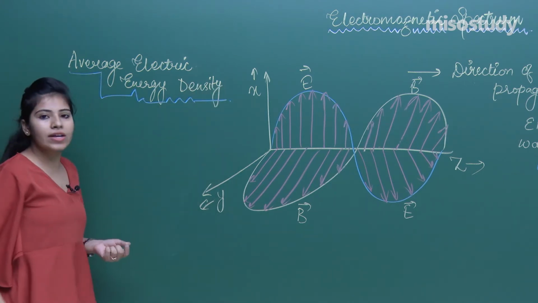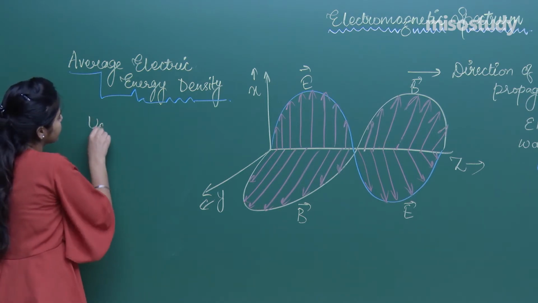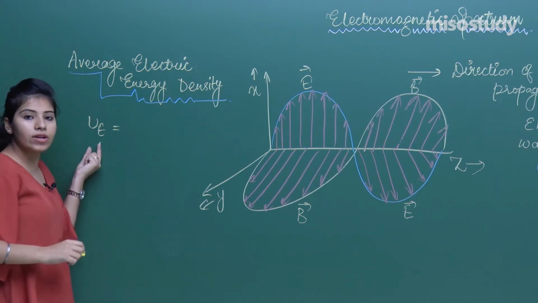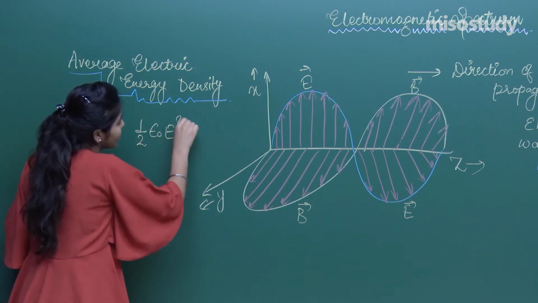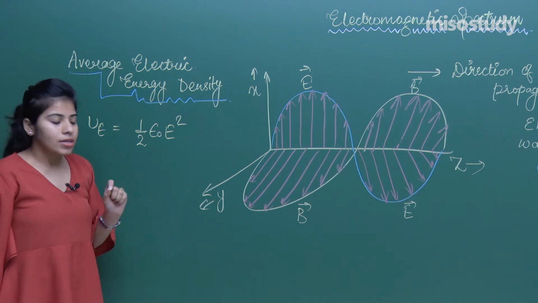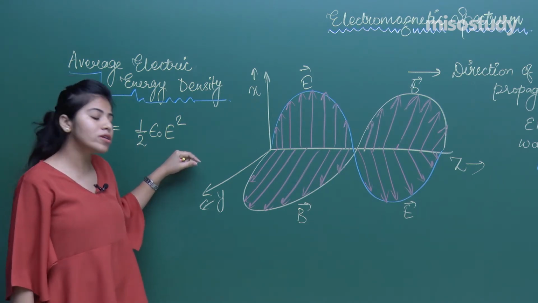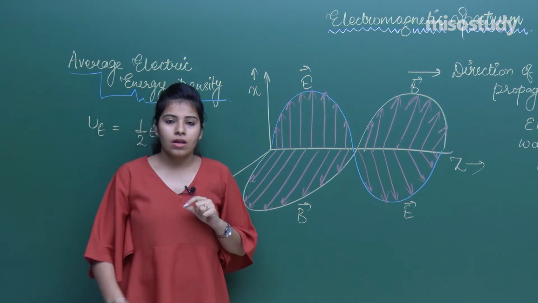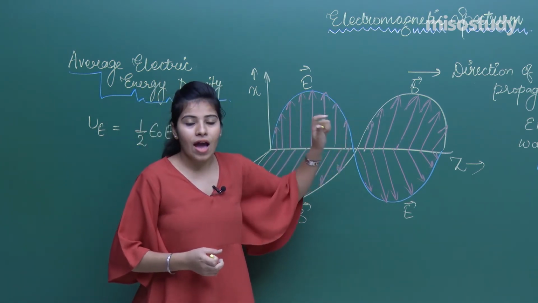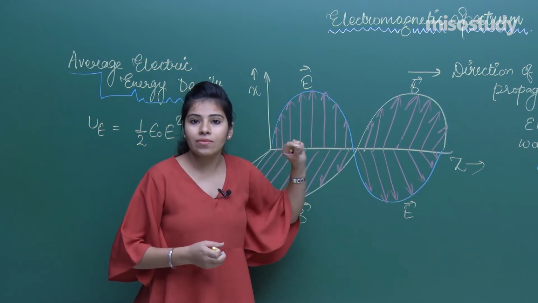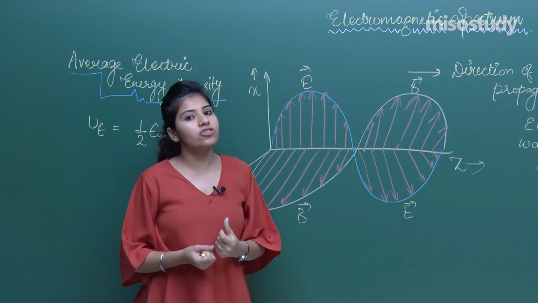So when you are going to find it, you can say energy density is represented by UE for electrical, and it is half epsilon naught into E square, right? Now before telling you all about this particular thing, I would like to ask a question. Can you tell me, does this EM wave have energy and momentum? What do you think? Is it having energy and momentum?